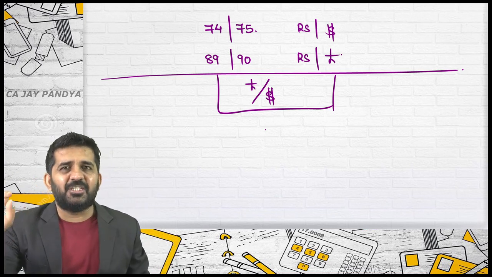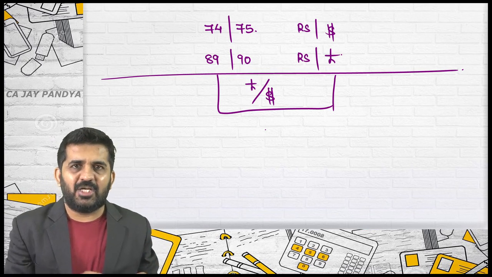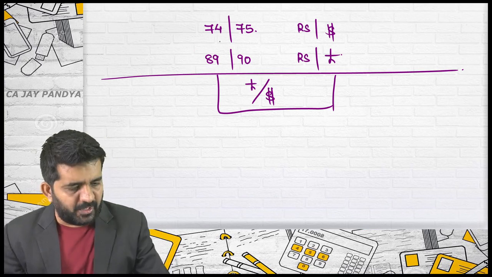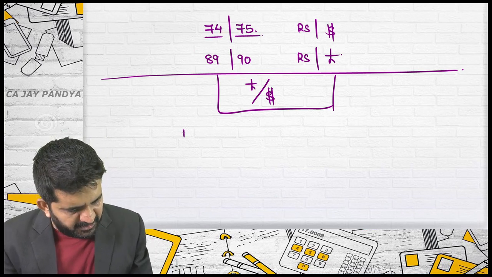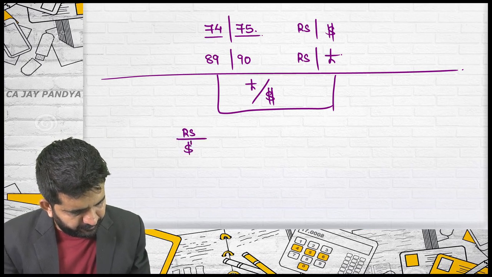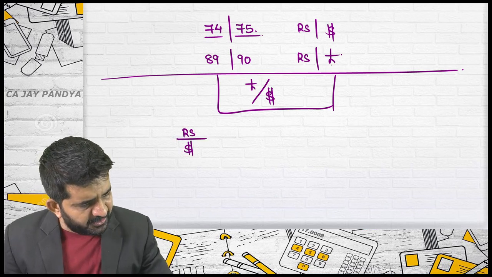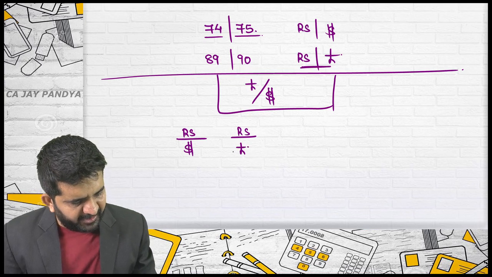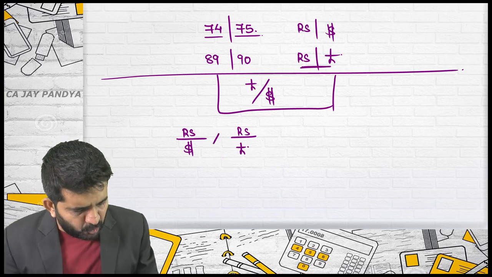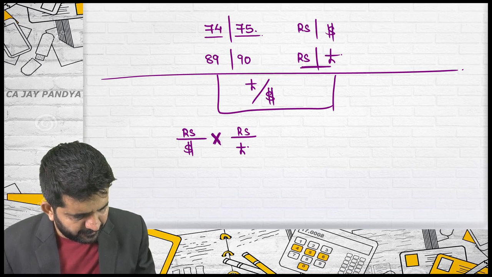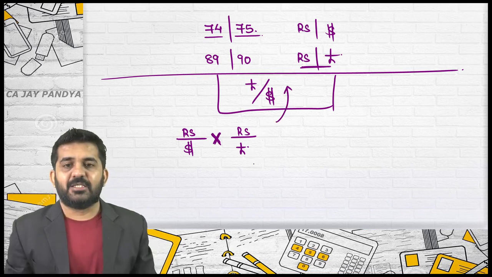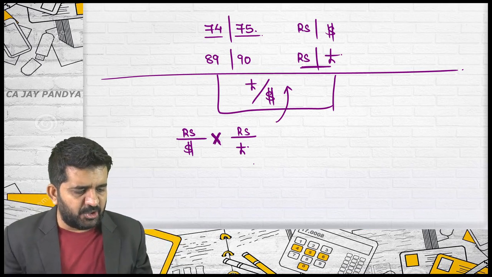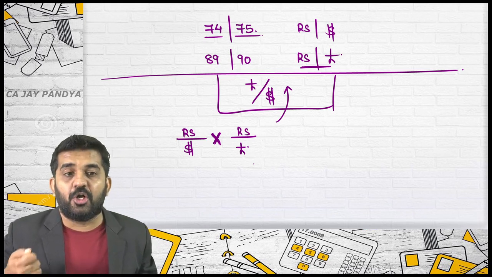Is it all right? See, in the initial stage, I request you to draw all this. Then once you get confidence, you can do it in a shortcut manner. So what is 74 and 75? It is the rupees per dollar rate. What is this rate, 89 and 90? It is the rupees per pound rate. I want to multiply these and get this answer. Mac is on the line. Can you give me the answer? Which rate should I reciprocal and which rate should I not reciprocal?